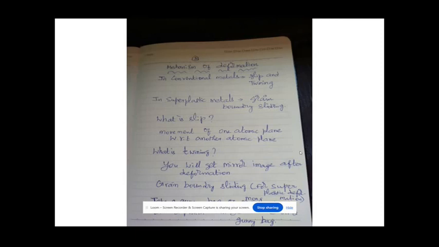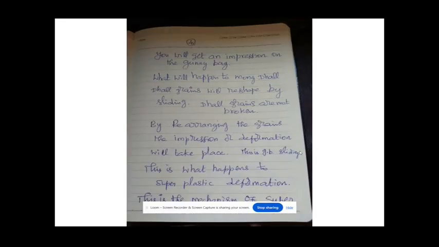In the case of superplastic deformation, grain boundary sliding will take place. Grains will not be disturbed. Take for example a gunny bag of moong dal. If you give a punch on the gunny bag, you will get an impression on the gunny bag. What will happen to the moong dal?